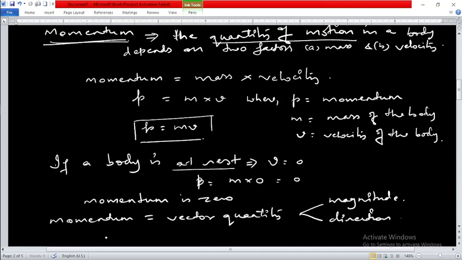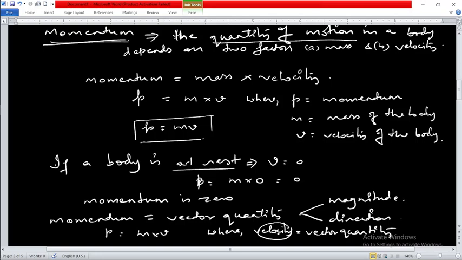We know that momentum is the product of mass and velocity, where velocity is again a vector quantity. Why is it a vector quantity? Because not only is there magnitude, but also there is a direction, and that is why we call it velocity. Otherwise, if there is no direction, it will become speed. We use the word speed instead of velocity in that case.